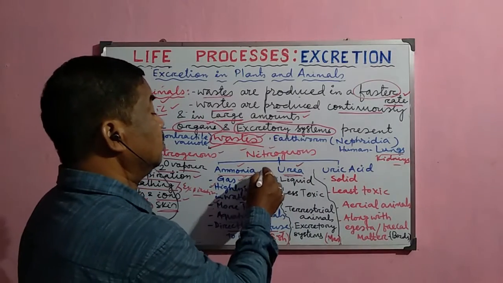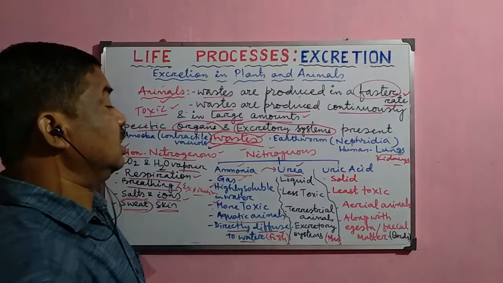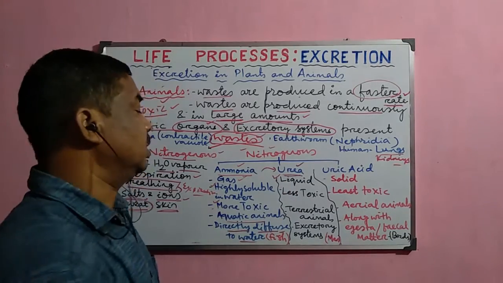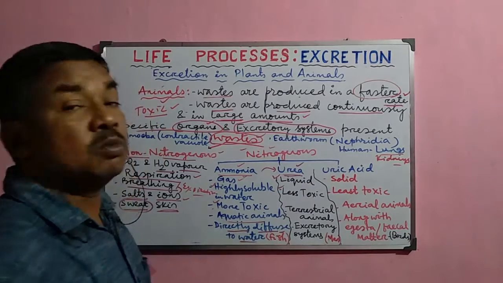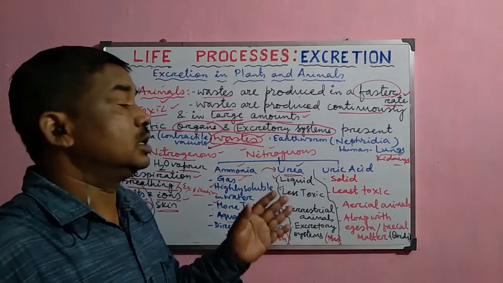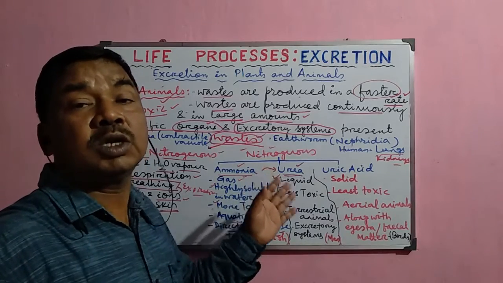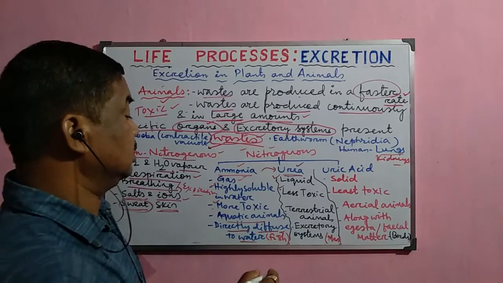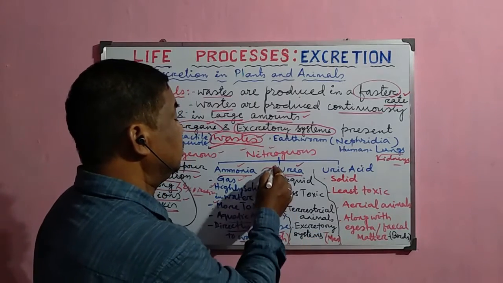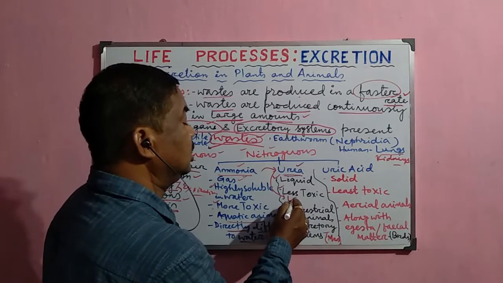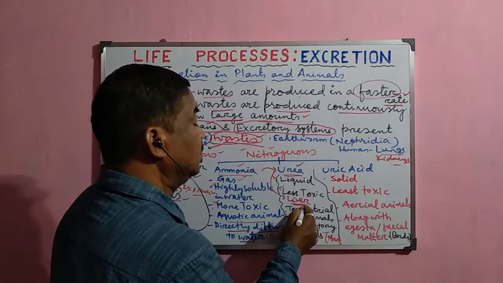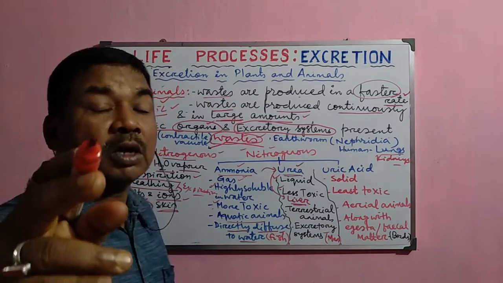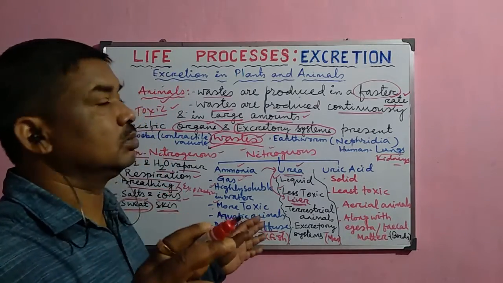Now, next important waste, that is the urea. Urea is normally converted from ammonia, and this urea is liquid in nature and less toxic in comparison to the ammonia. Most of the terrestrial animals produce this nitrogenous waste in the form of urea. You can take the example of human being. In human being, this urea is produced in the liver, and from the liver it is transported to the kidney, and it is filtered from the blood and removed to the outside of the body